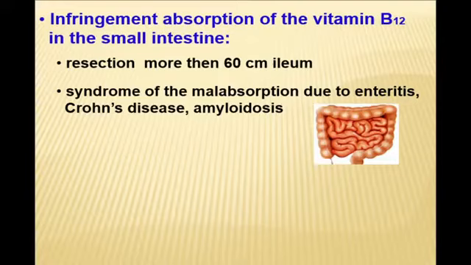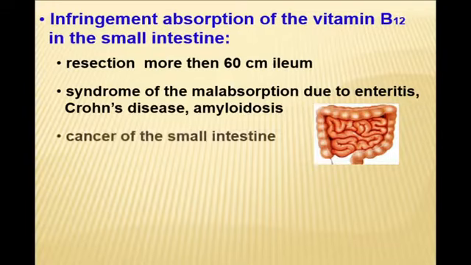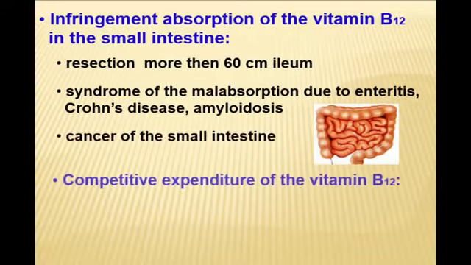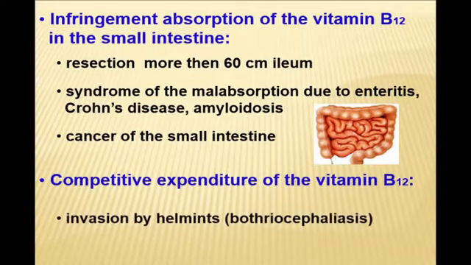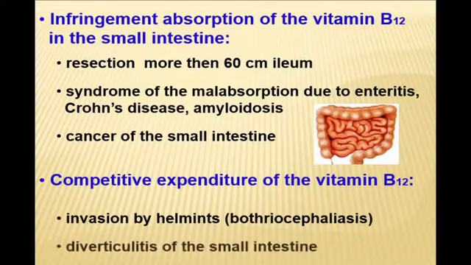First of all, we must remember about specific pathology of the small intestine: enteritis, Crohn's disease, amyloidosis, growth of tumor. As with iron deficiency anemia, there may be competitive expenditure of vitamin B12. First of all, it is invasion with helminths and formation of diverticula, a local dilation of the small intestine.